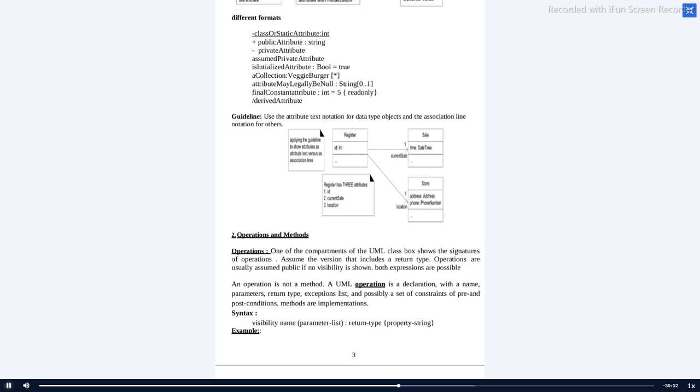For example, note the method: integer add, bracket integer a comma integer b.